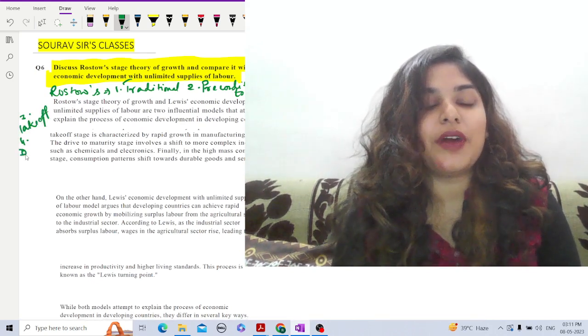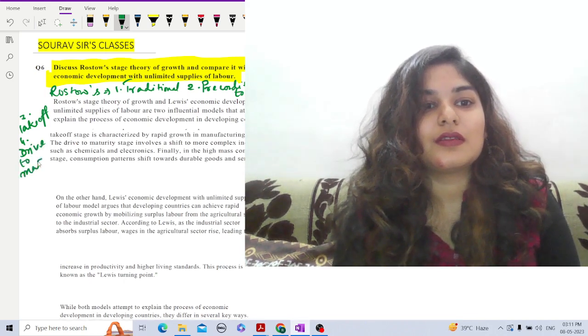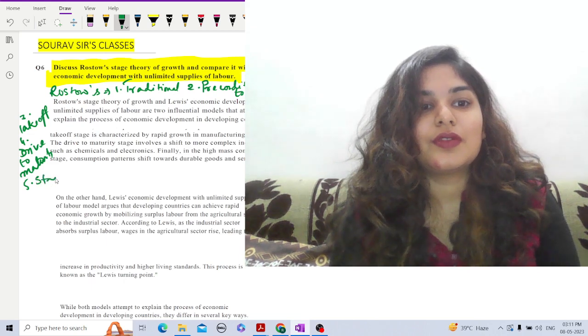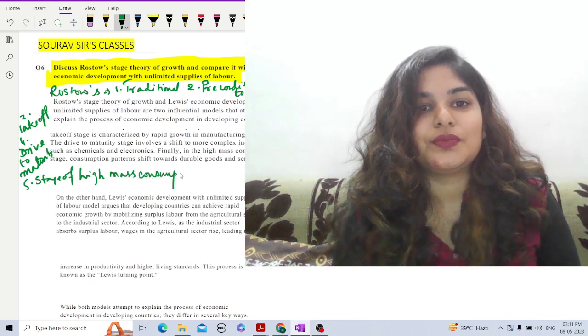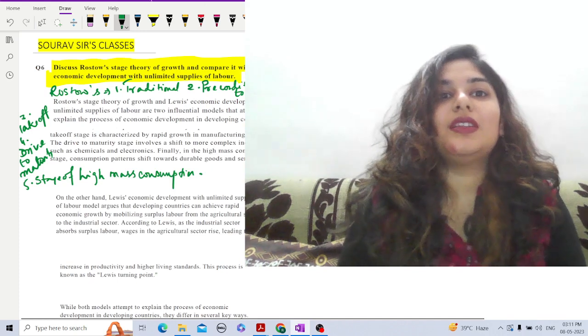The fourth one is drive to maturity. And finally, the fifth one is the stage of high mass consumption. So what are these stages?